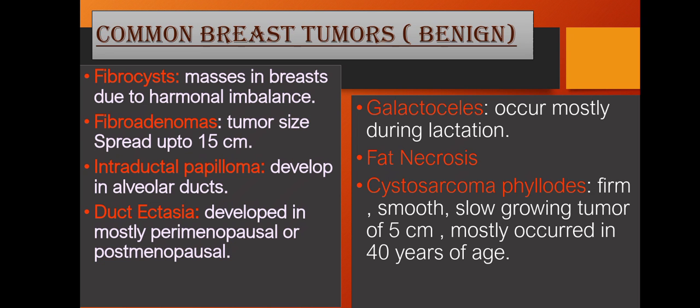Due to failure of excretion of milk from the breast, it can lead to a galactocele. Then fat necrosis: the fat present in the breast becomes necrotized, leading to fat necrosis. Then cystosarcoma phyllodes. These are firm, slow growing tumors of about 5 centimeters, mostly occurring around 40 years of age.